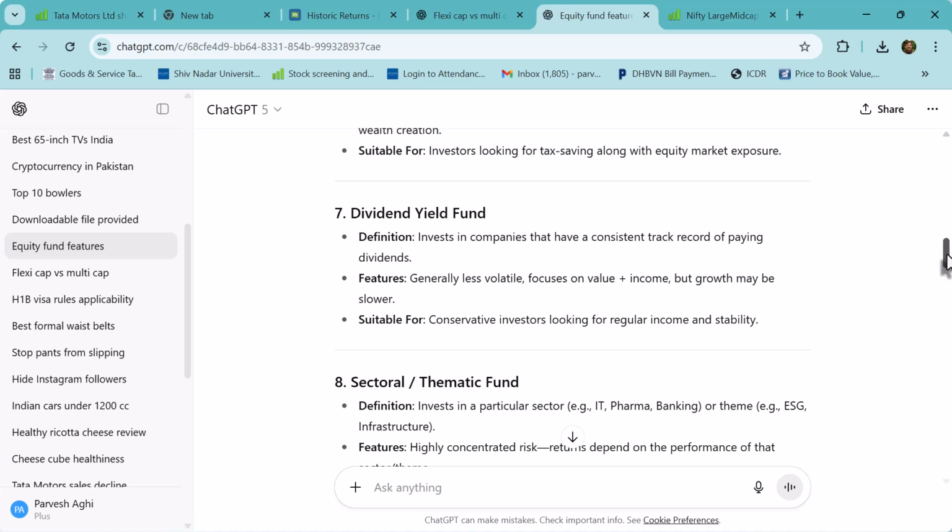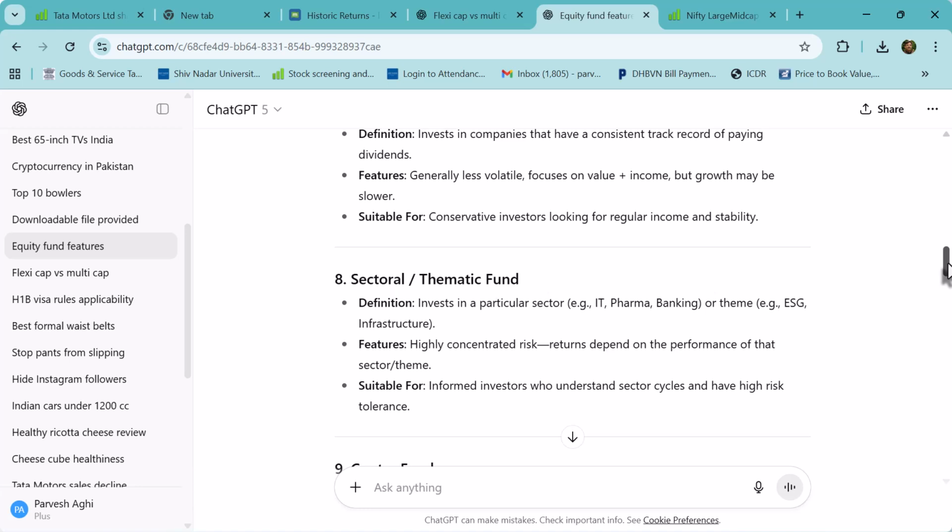Then we have sectoral thematic fund, which are more riskier in nature because they are going to invest only in a sector, like IT, pharma, banking, infrastructure. So these funds, they choose a theme or a sector, and they invest in those kinds of sectors. Like, if you're bullish on banks, but you don't know which bank to invest in, so invest in a fund which is investing in banking companies.